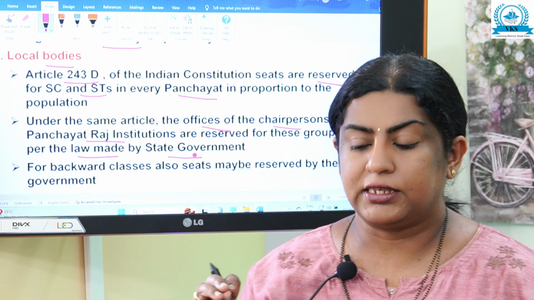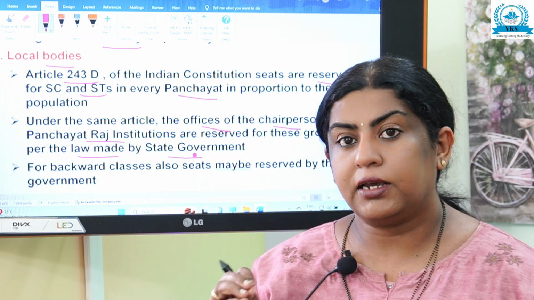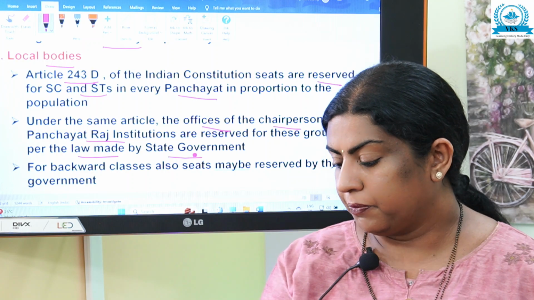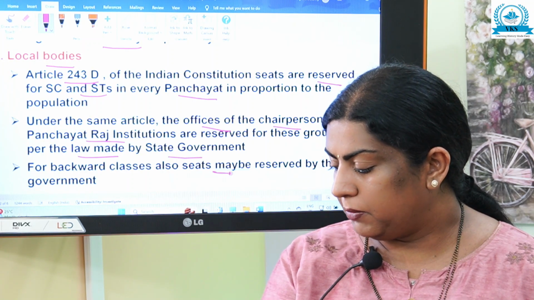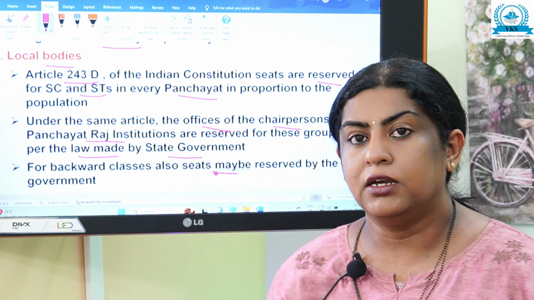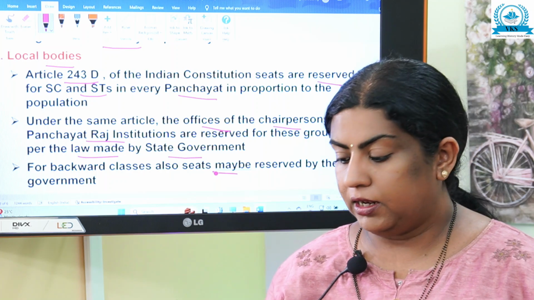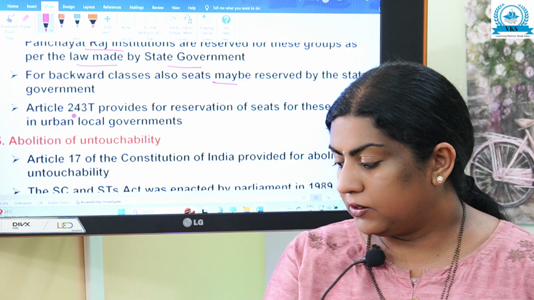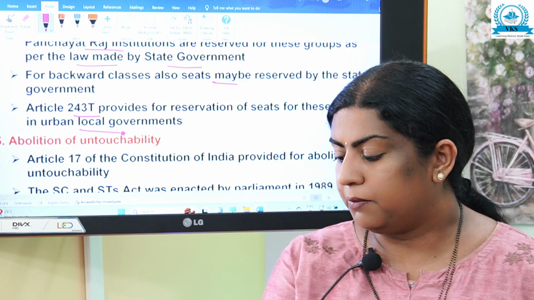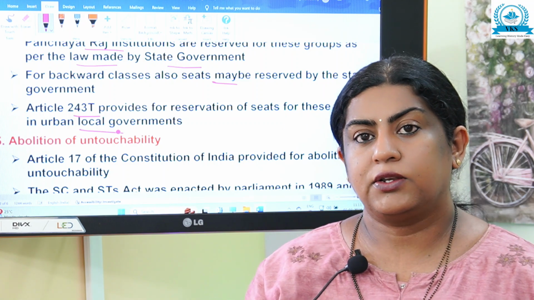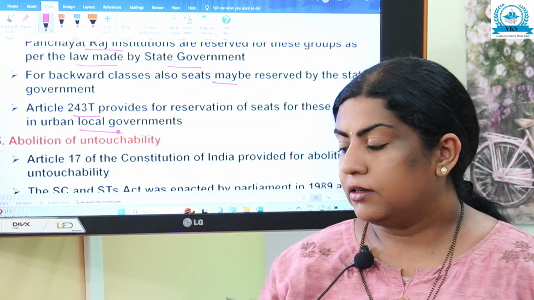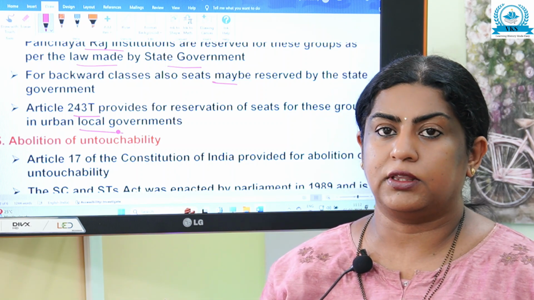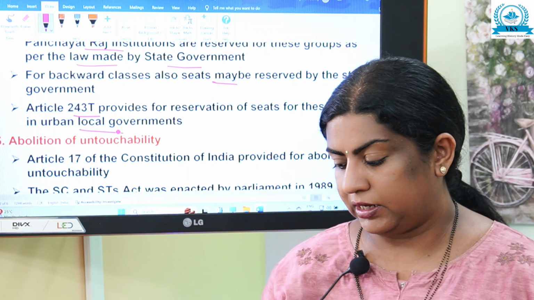So as per the law made by the state government, the offices of chairperson in Panchayat Raj are also reserved for these groups. For backward classes also, seats may be reserved by the state government. So those are the provisions in local bodies. Article 243T provides for the reservation of seats for these groups in urban local government, for scheduled castes and scheduled tribes.